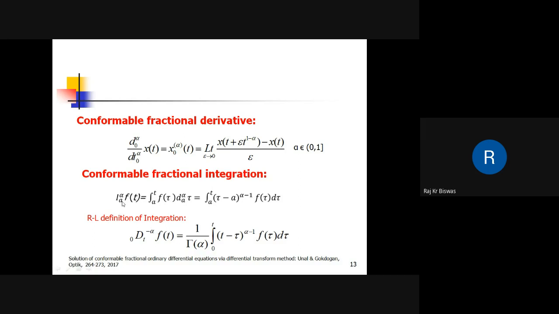And here is the conformable fractional integration. This I_a^alpha is the conformable integration operator, the integral from a to t of f(tau) d_a^alpha tau. It can be noted that this integration is not the first fold integration of a function f(t). It is different from first fold integration, and here is the relation. This d_a^alpha tau basically means the integral from a to t of (tau minus a) to the power alpha minus 1 times f(tau) d tau. So this fractional order integration is not the same as first fold integration.